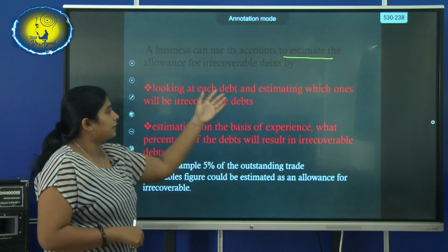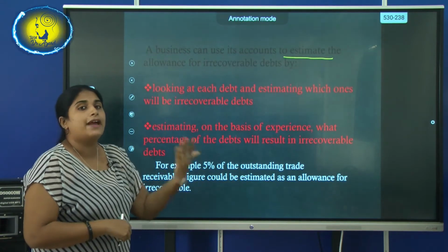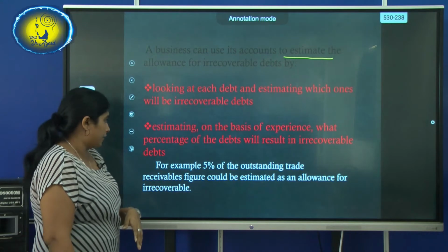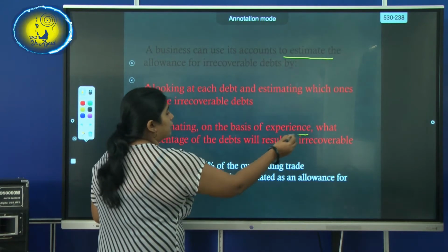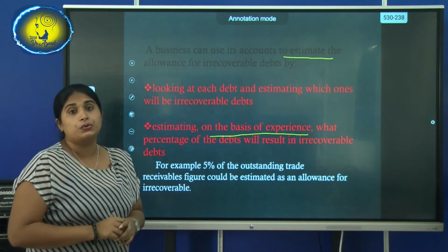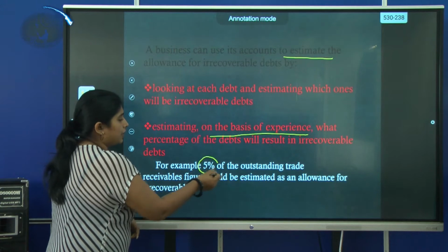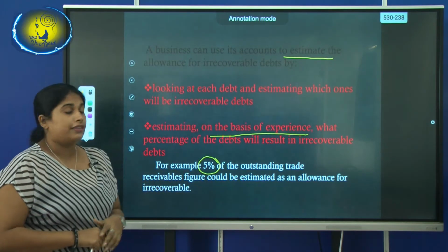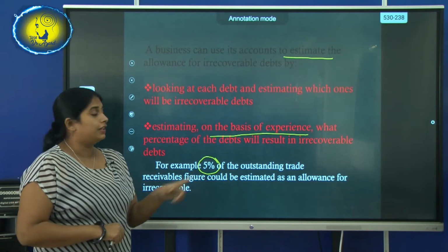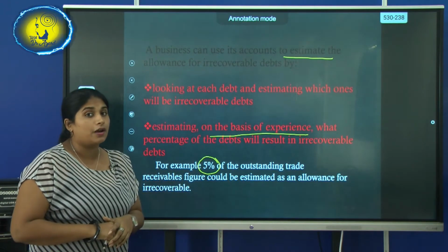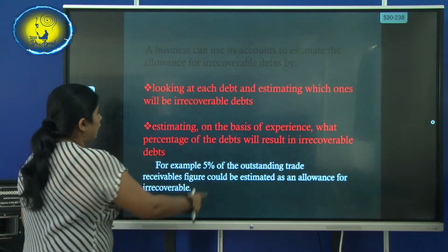By looking at each debtor, you can estimate which will become irrecoverable. The second method is to use your experience and apply a percentage. Here, using the owner's experience, they are allocating 5% of the outstanding trade receivables as an allowance for irrecoverable debts.